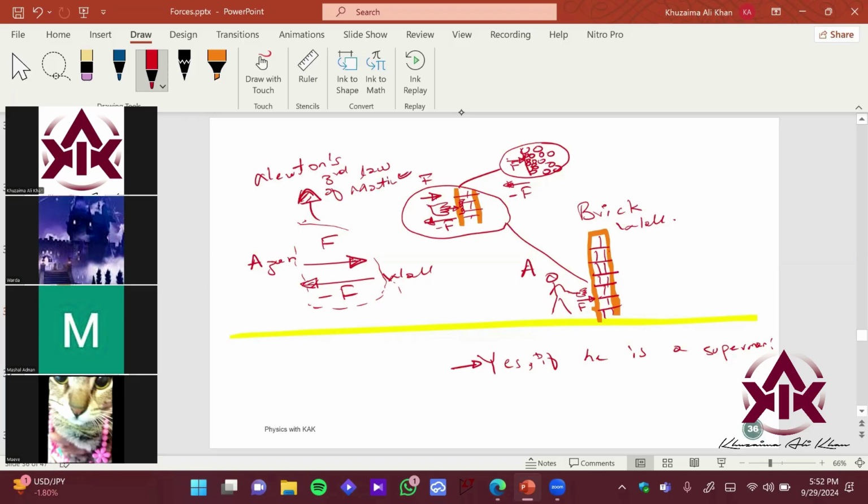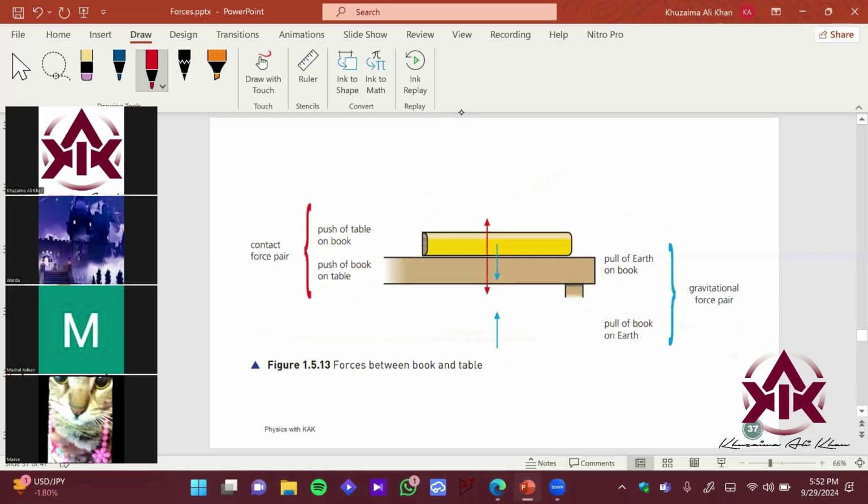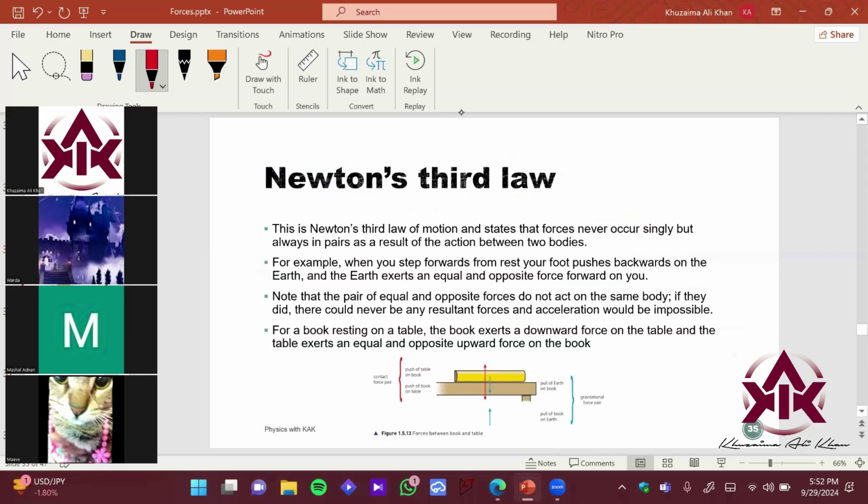Right? So now let's go to the definition. Okay, now let's try to see, what are we trying to study? Okay, so now let's skim the steps one by one. So this is Newton's third law of motion, which states that force never occurs singly over here. That means that whenever you apply a force on an object, that exists always in pairs, right?